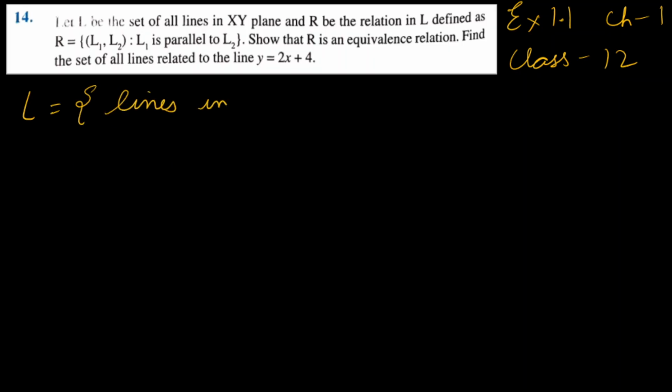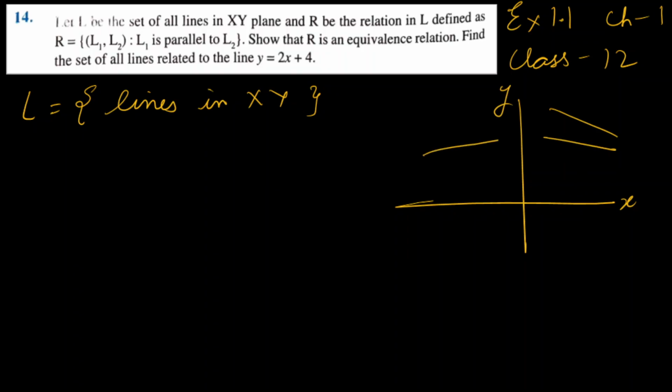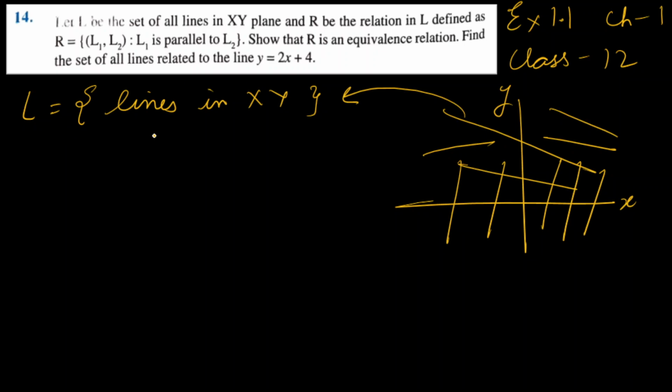Hello students, let's do the 14th question of Exercise 1.1, Chapter 1, Relations and Functions of Class 12. Let L be the set of all lines in the xy plane. So we have one set L which has all the lines in the xy plane. If this is the xy plane, any line here is present in this set. And relation R is defined as (L1, L2) such that L1 is parallel to L2. Show that R is an equivalence relation.